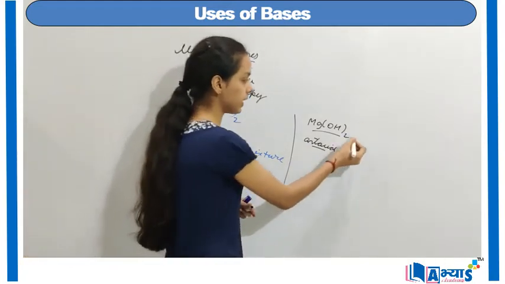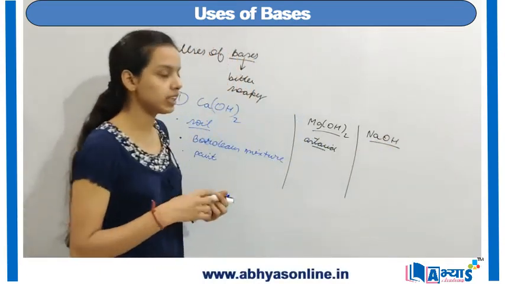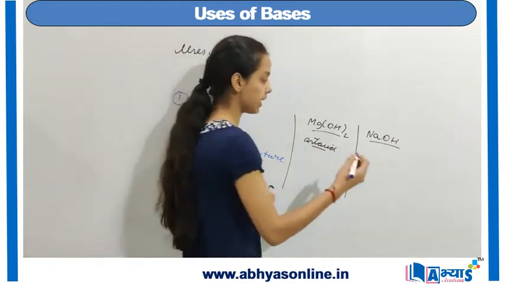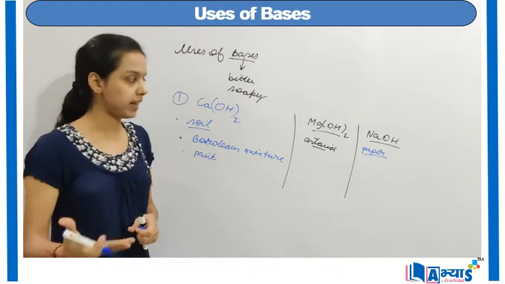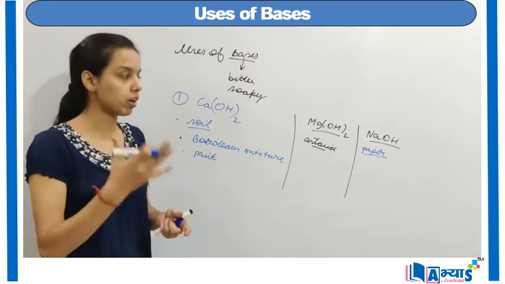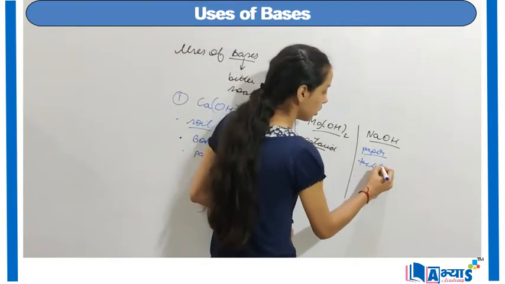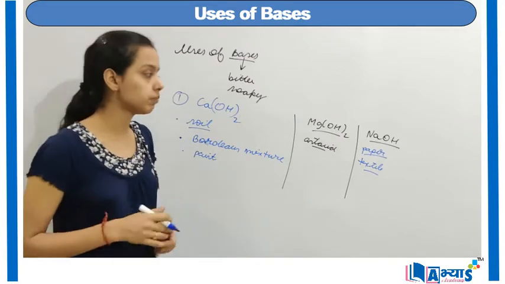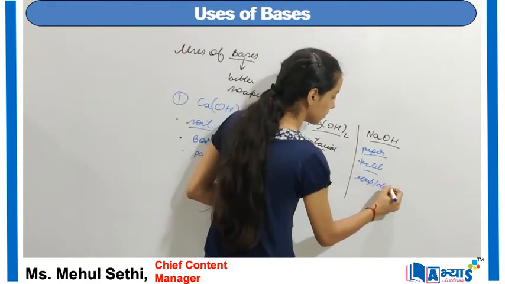The third important base is sodium hydroxide. Sodium hydroxide is an important base, and now let us discuss the uses of this base. The first important use of this base is in the manufacture of paper. To make paper from other components that we can get from the trees, like latex, we add other chemicals, and one of the chemicals is sodium hydroxide. It is also used in the textile industry to manufacture textiles on a very large scale. It is used in various industries of the textiles. It is also used in the manufacture of soaps and detergents.